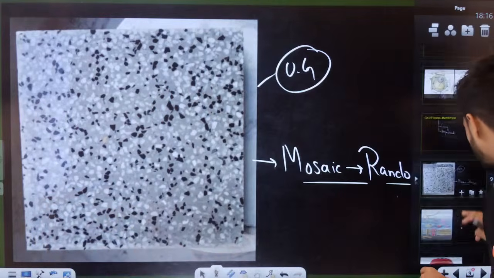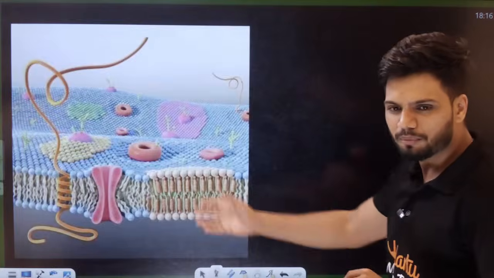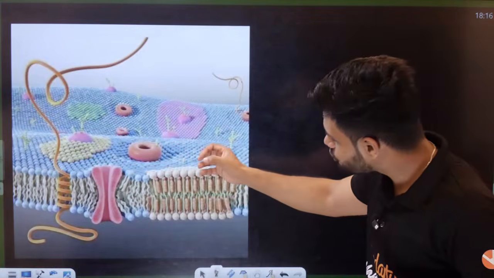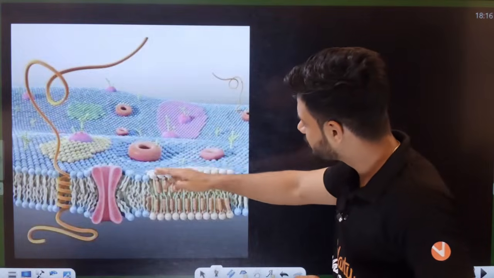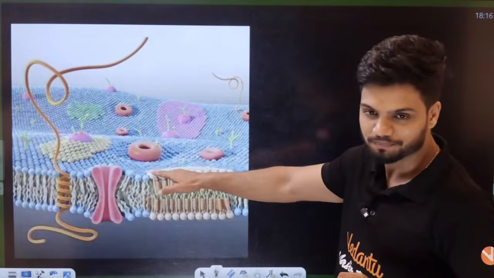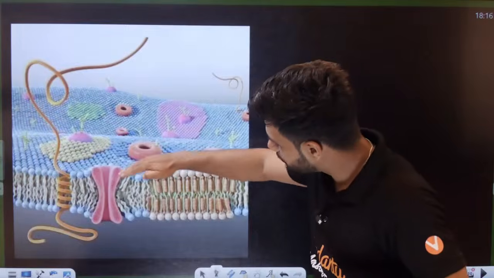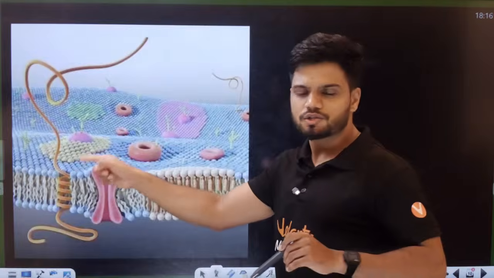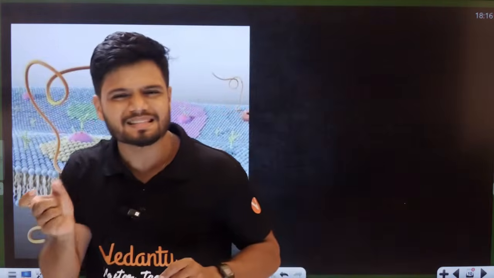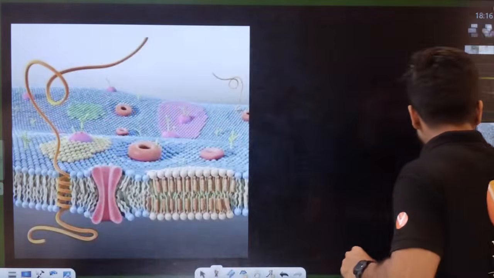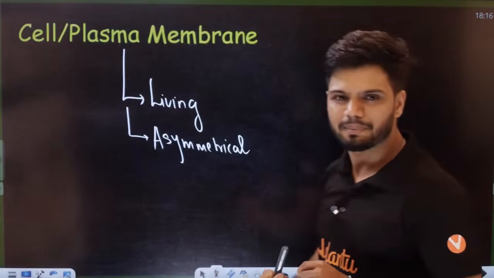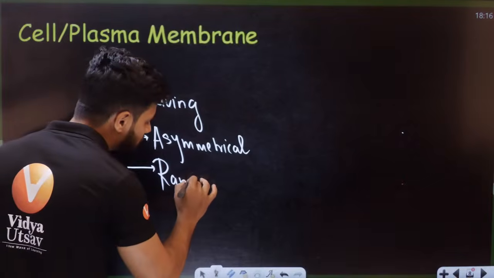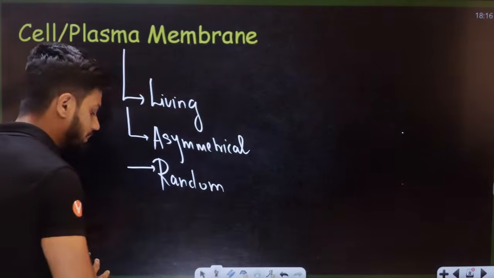So let me show you. Students, can all of you make any sense out of it? Can you see here? It is so random. Suddenly one hump here. Don't ask me why there is a donut here. This is not a donut, okay? There is a hump, there is an aquaporin here, one more protein coming from somewhere, right? So the entire cell membrane is asymmetrical. It is mosaic or random in nature.